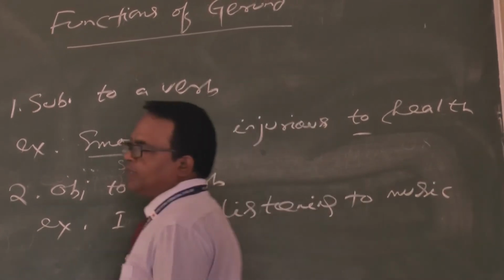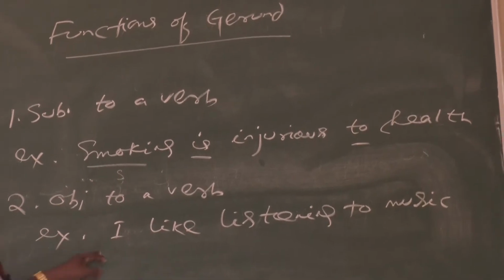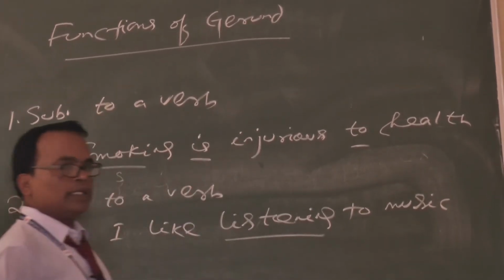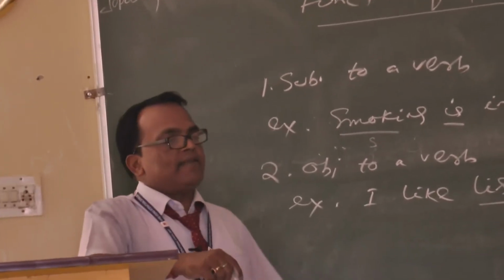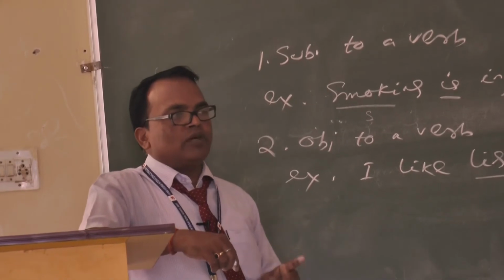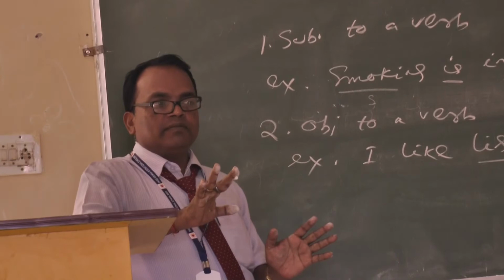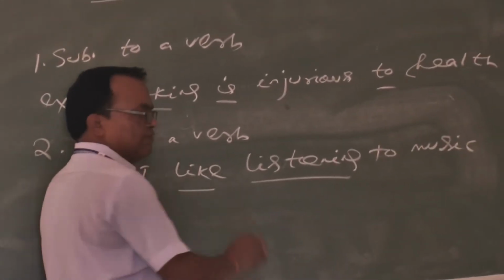You know subject, object? What is subject, object? You know or not? I like, what? Listening. Where we find a question with what, definitely in the sentence, an object is there. Without an object, a sentence cannot be completed. If there is an object, we call that verb transitive. No object, it is called intransitive.